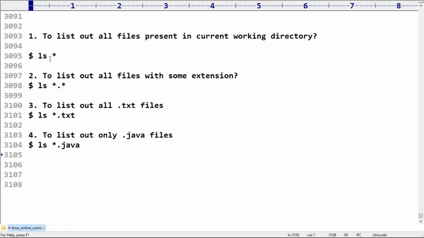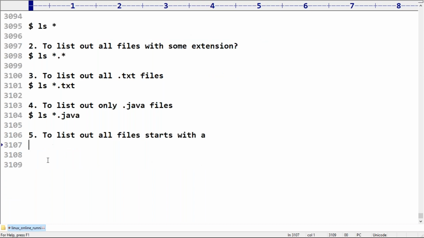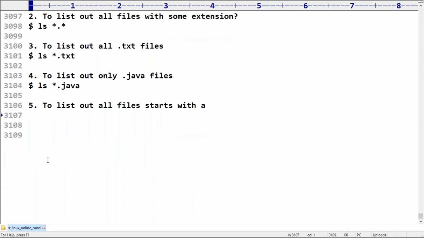So what is the meaning of star? What is the meaning of star dot star? What is the meaning of star dot txt, star dot java, star dot py? Now just observe carefully, right? I want to list out all files that start with a. This is my requirement. Can you please list out all the files that start with a?